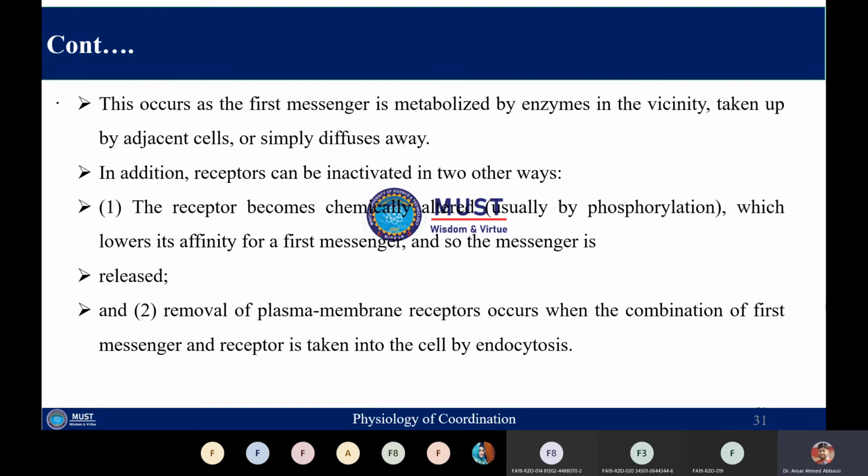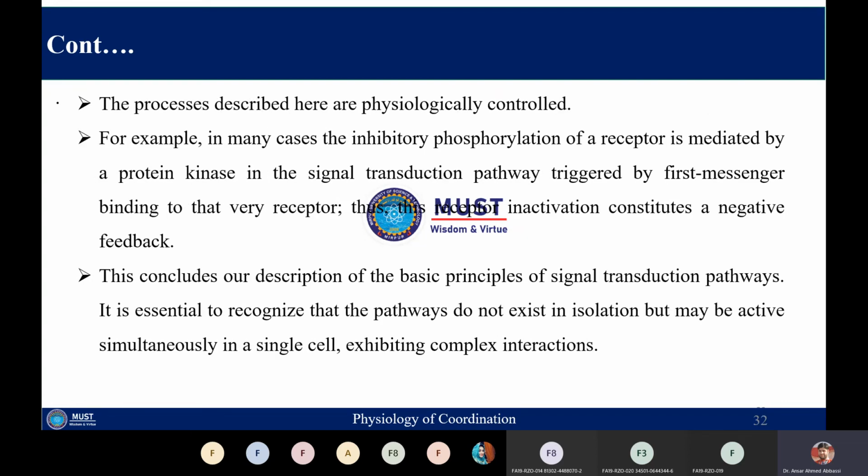As all of you know, during endocytosis part of the plasma membrane also moves inside the cell. So if that part has the receptor and messenger, it means the receptors have been removed from the surface of the plasma membrane. These processes are physiologically controlled.